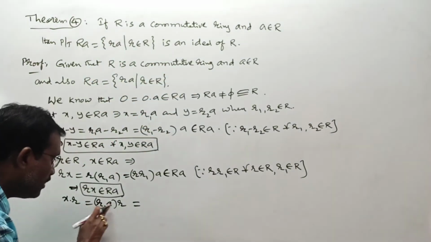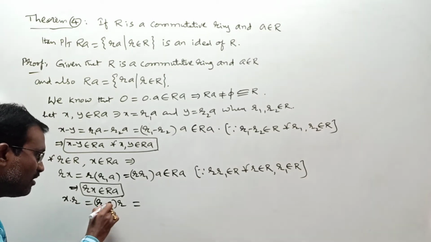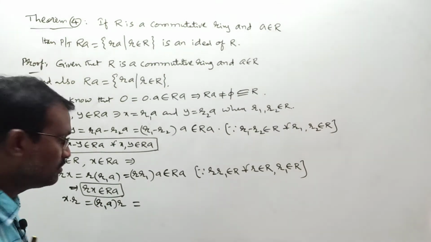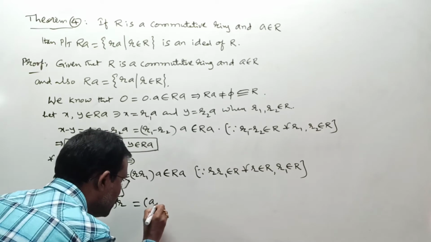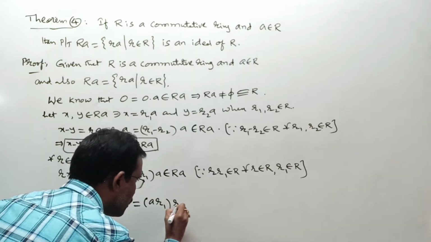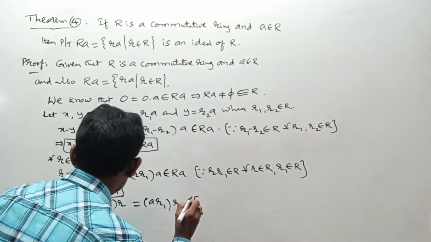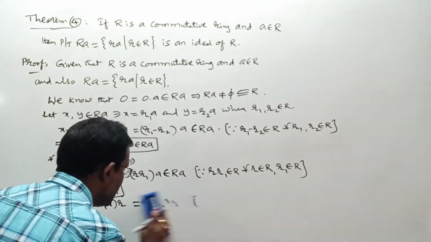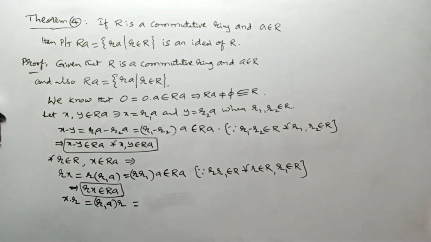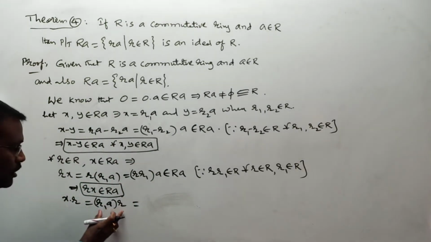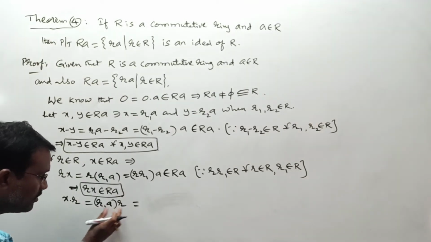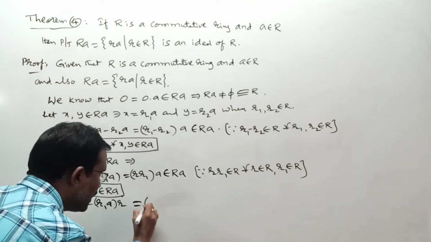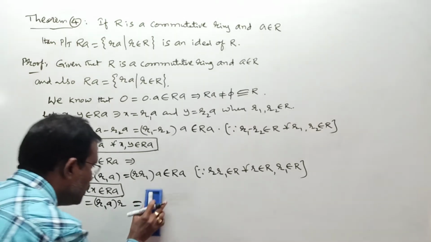So R1 A you can write as A R1 according to the commutative property. This we are going to write as A into R1 into R. Clearly I am writing the reason. Sorry, wait. Just here I am using the associative property first. According to the associative property you can shift the bracketing position from here to here. I mean this you can write as R1 into AR.